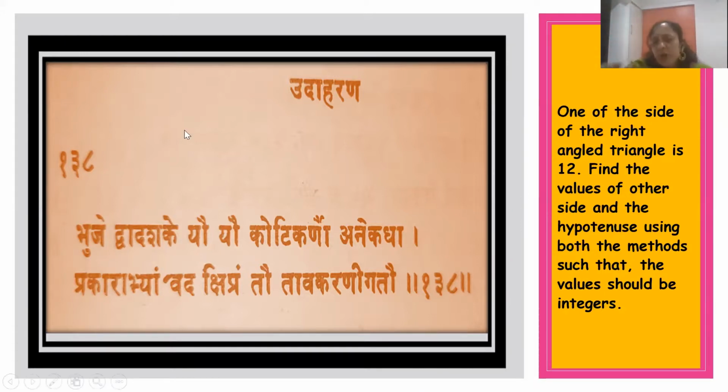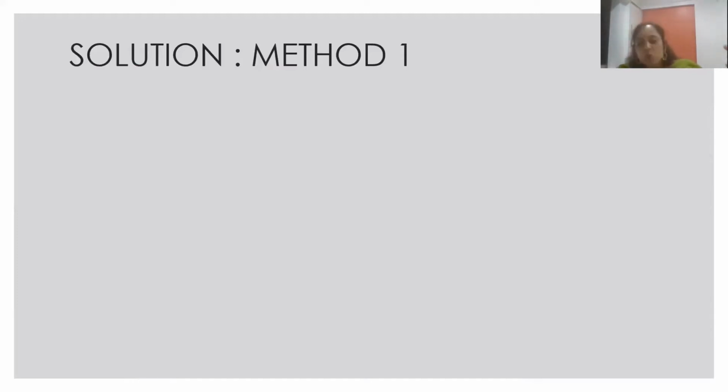Now in the textbook of Bhaskaracharya, he has given ready-made formulas to calculate this, and he has mentioned two methods. So I am going to discuss those two methods. Where one of the sides is 12, there are two unknowns.